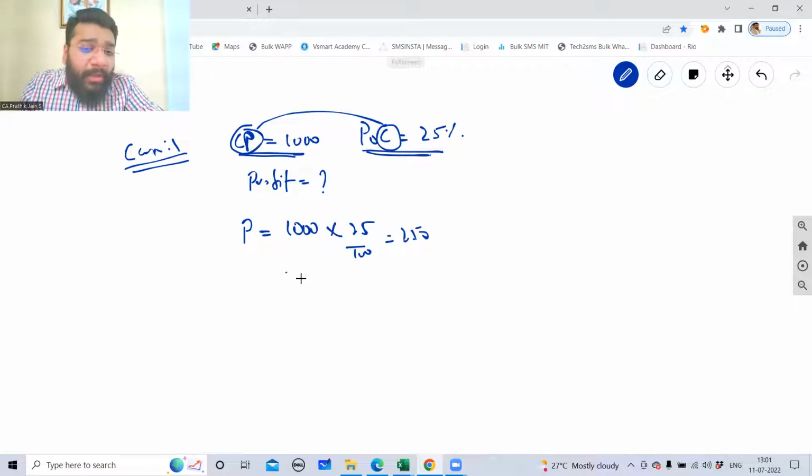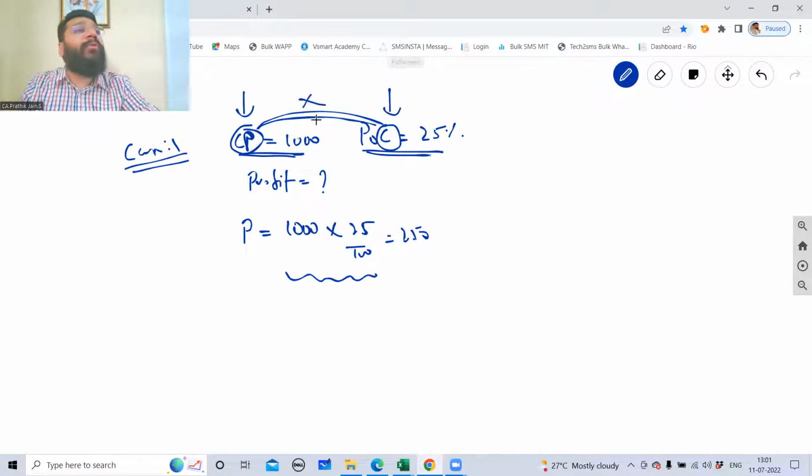You can multiply the cost price with the profit percentage only if the nature of both are the same. Here the nature is cost, here the nature is cost. Only when the nature is same, you can multiply and get the profit. This is called profit on cost. Comfortable?